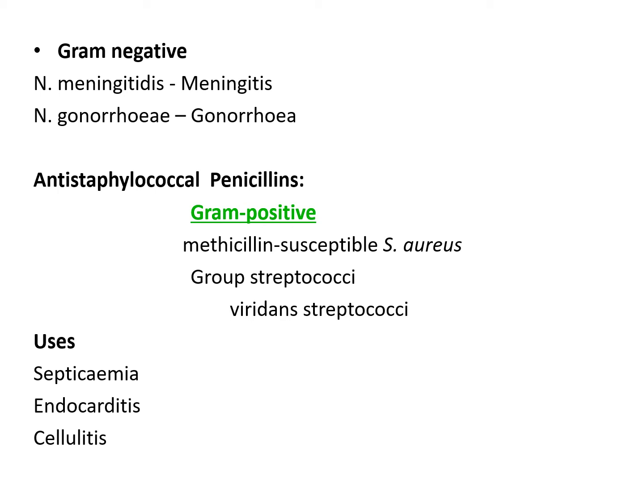Then anti-staphylococcal penicillins. Anti-staphylococcal penicillins are active against methicillin susceptible Staphylococcus aureus, then Streptococci and Streptococcus viridans. These anti-staphylococcal penicillins are used in septicemia, endocarditis and cellulitis.